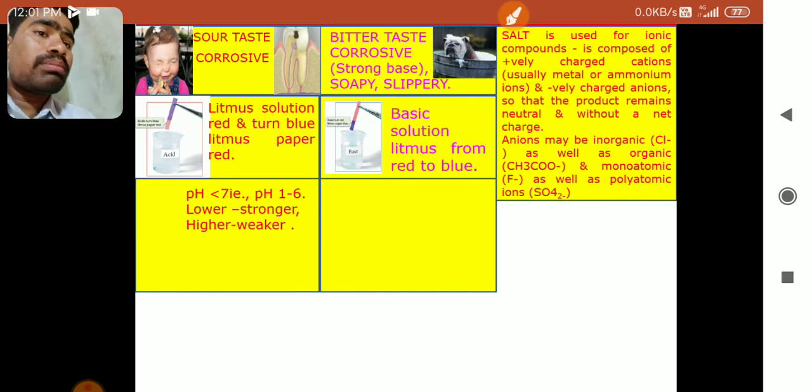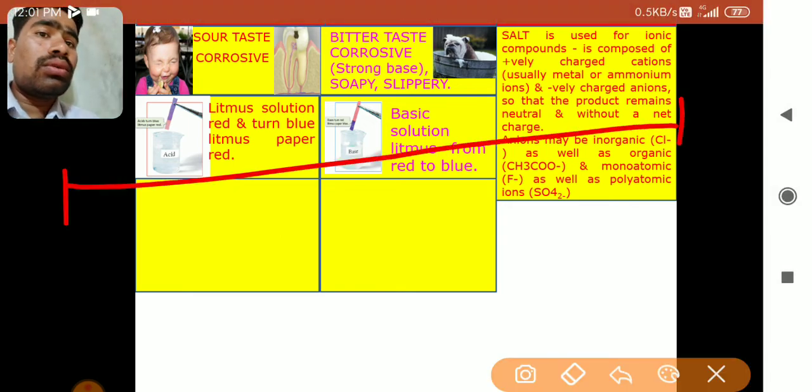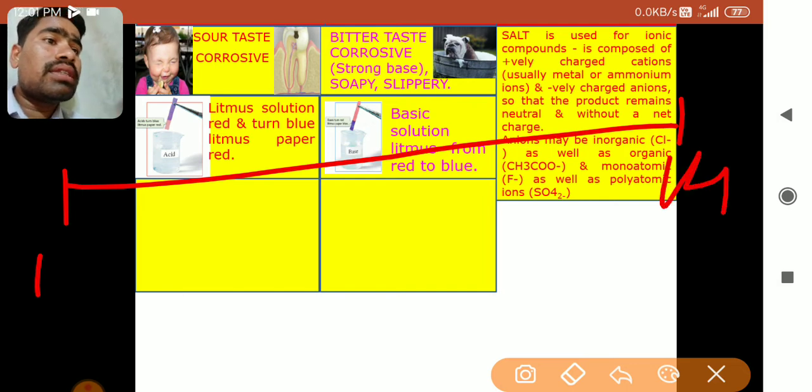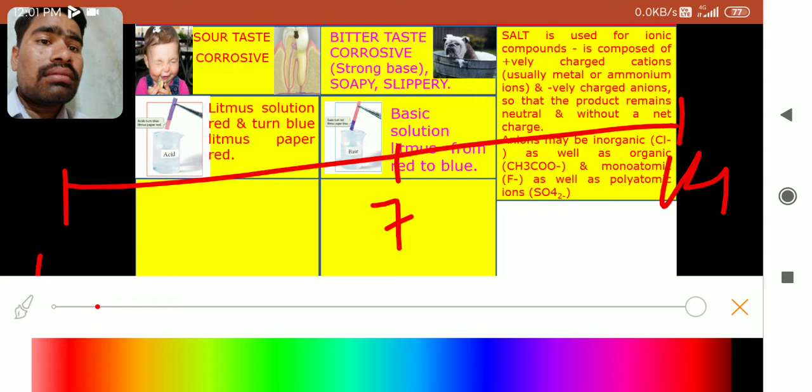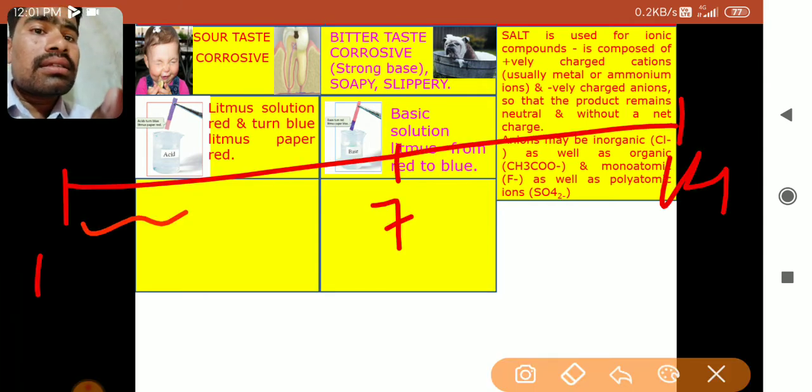Suppose this is a pH scale. The pH scale ranges from 1 to 14. Here is the 7. In the beginning, 1 to 3 are strong acids, or mineral acids. Their pH is 1 to 3.